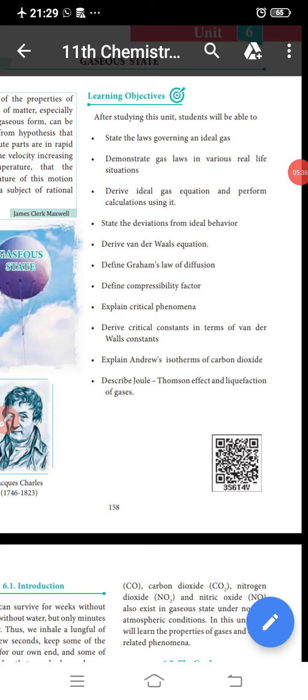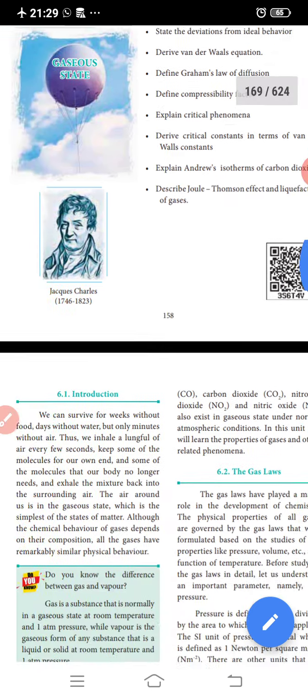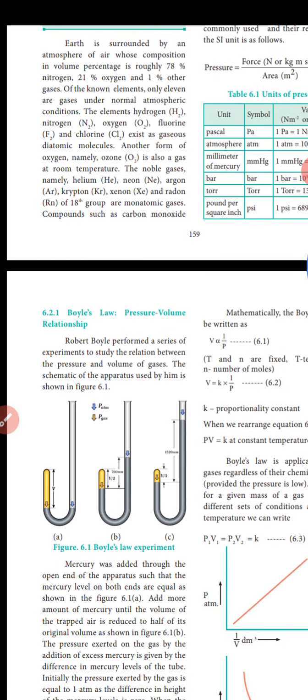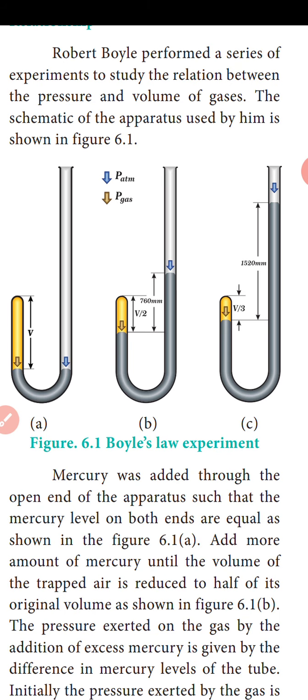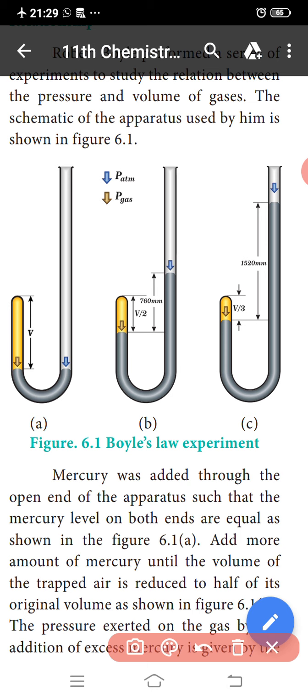Now discuss Boyle's law, the relation between pressure and volume. Mercury was added through the open end of the apparatus. The mercury levels on both ends are equal at first, see this picture. Add more mercury until the volume of the trapped air is reduced to half of its original volume.